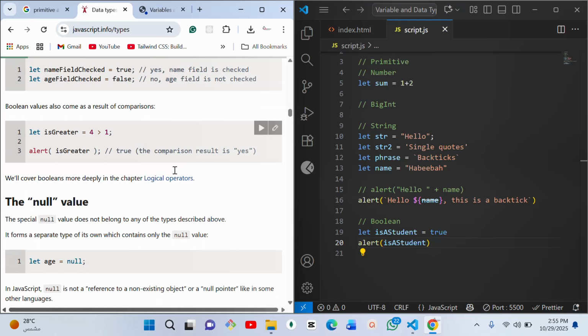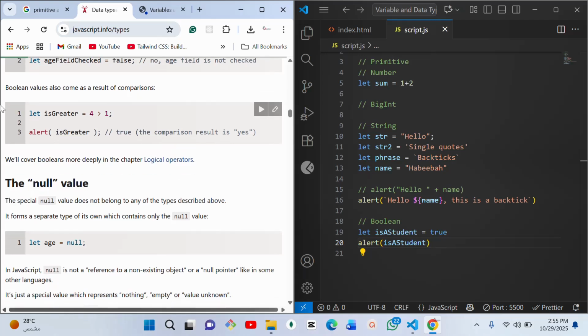Another way for comparison, we use it too. Let isGreater equal 4 greater than 1. So it's going to tell us if this is true or false. So let's quickly see that.